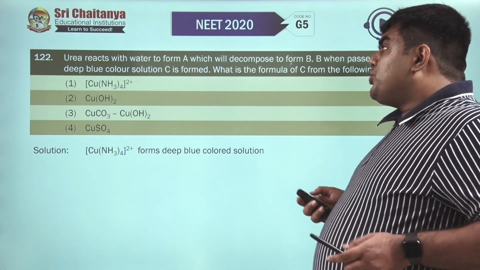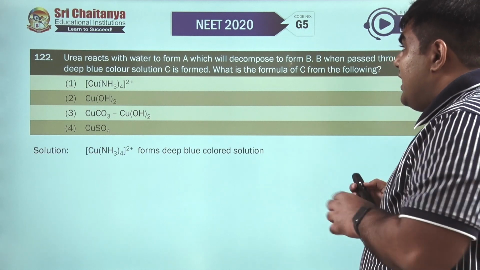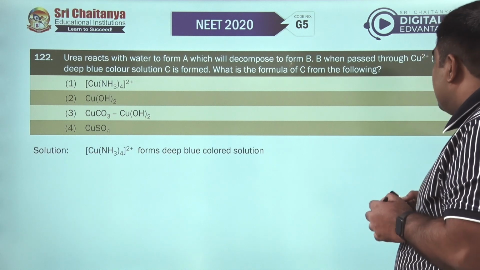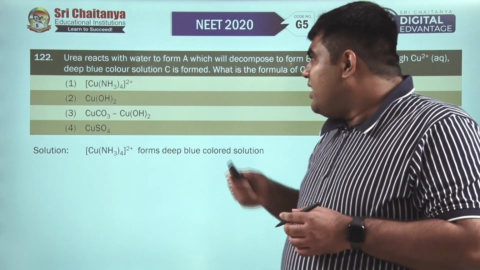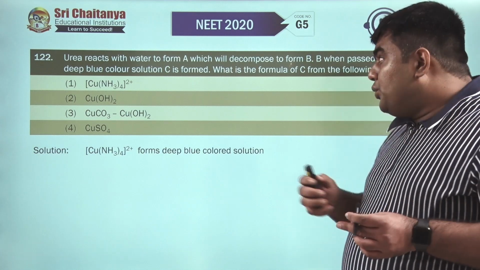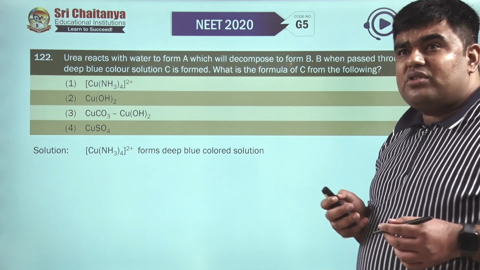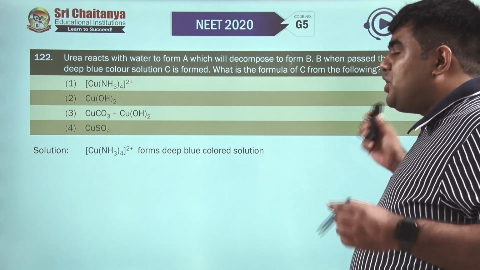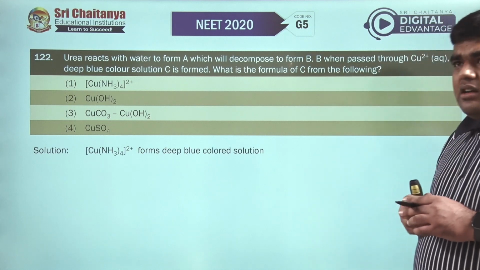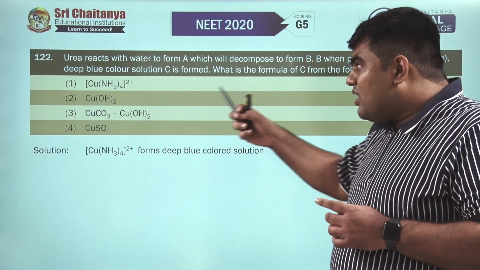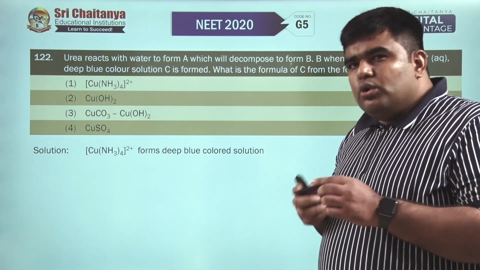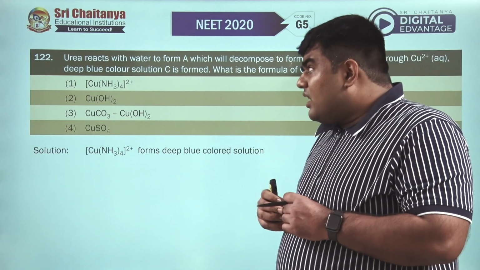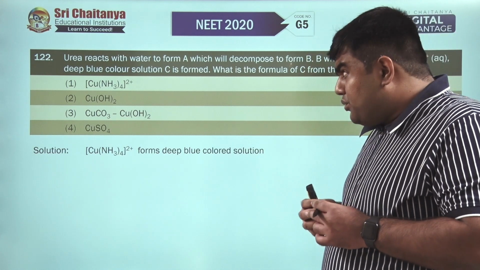So moving to question number 122 now. Urea reacts with water to form A, which decomposes to form B. B when passed through Cu2+ gives deep blue coloration. Urea decomposes in water, it forms NH3, and NH3 when it reacts with Cu2+ forms tetraamminecopper(II), Cu(NH3)4 2+. So tetraamminecopper(II), we know that it's a blue solution, a very intense blue solution basically. So the first option is the correct statement for 122.